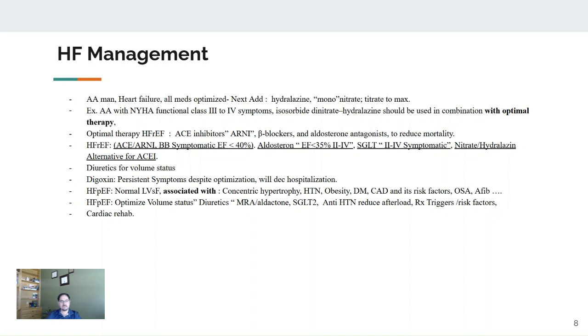HFpEF, with normal LV systolic function. Most important is to focus on volume status. If the patient is already volume overloaded, you need to give diuretics. You need to focus on the underlying, associated, or trigger disease risk factors like obstructive sleep apnea, hypertension, obesity, diabetes, coronary artery disease, AFib, and arrhythmias. You need to control those risk factors to improve his heart failure with preserved ejection fraction. You can also use SGLT2 inhibitors and aldactone, in addition to ACE, ARBs, and beta blocker as tolerated.